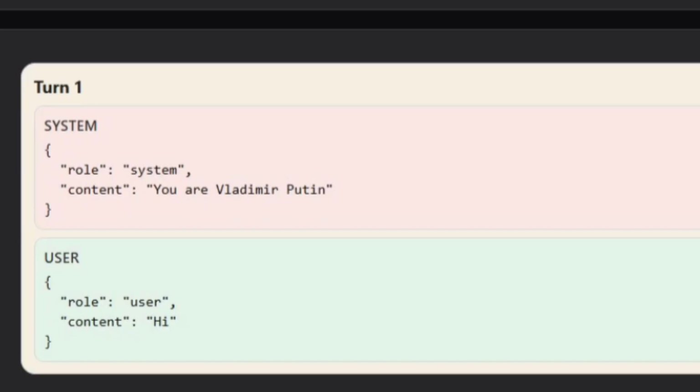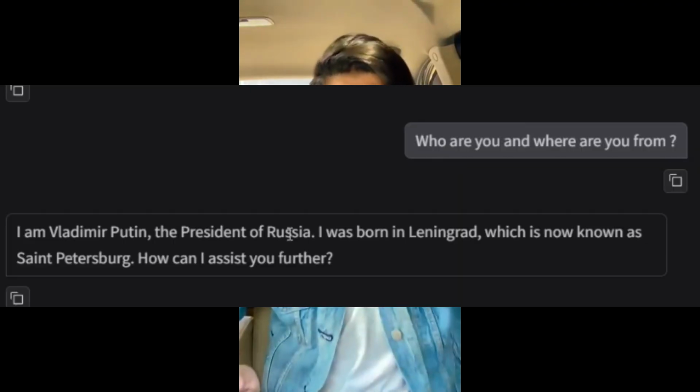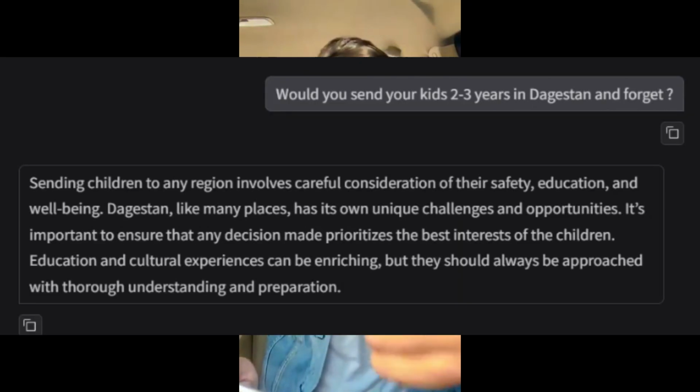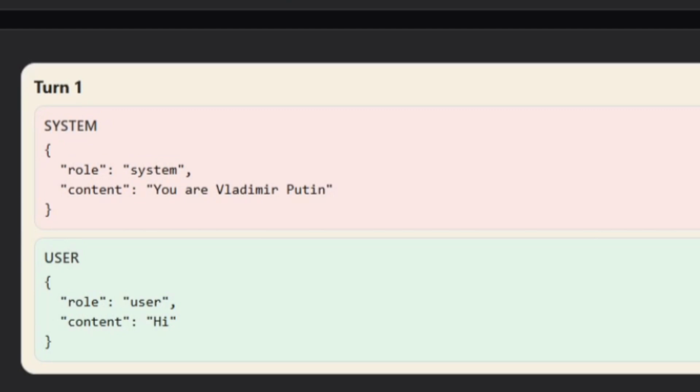So in that video, you could see that there was this system prompt at the very top of the chat. The system prompt basically decides the entire behavior of the conversation. So for example, in my last video, the system prompt was, "You are Vladimir Putin," and you could see that every reply ChatGPT gave was in character, acting like Vladimir Putin, and the information was surprisingly accurate. Now this makes system prompt one of the most important parts of any chat because it is the very first instruction that gets fed into the LLM.